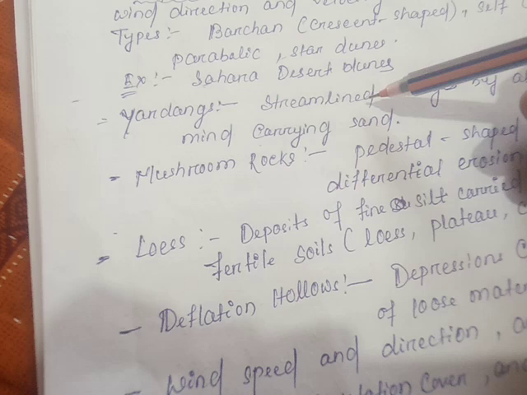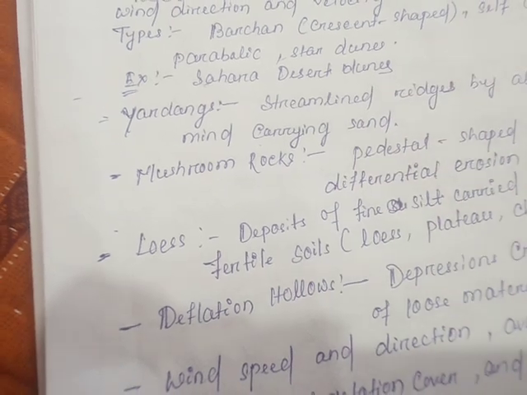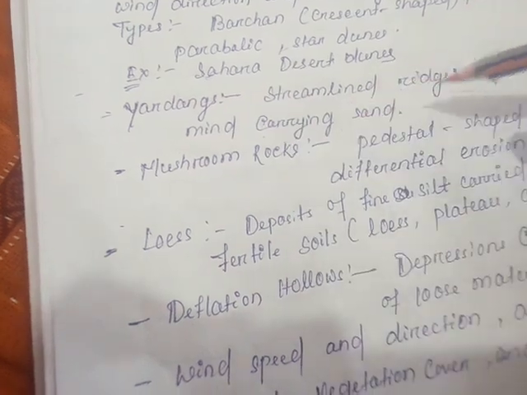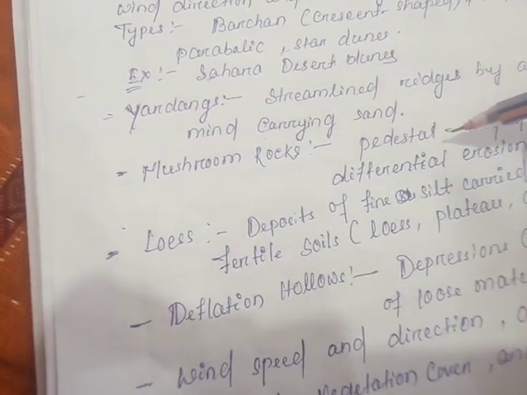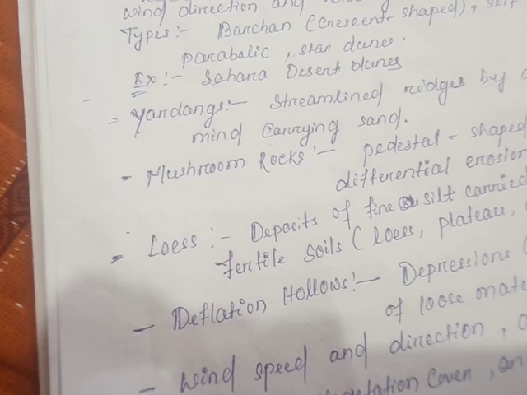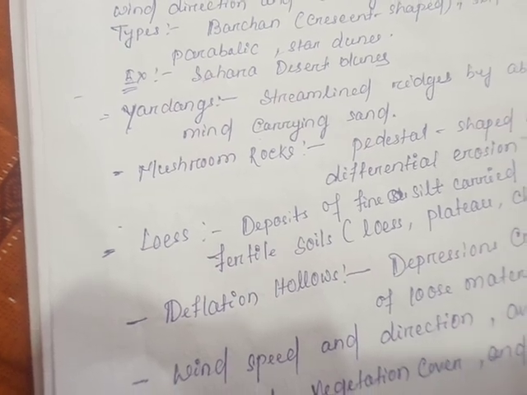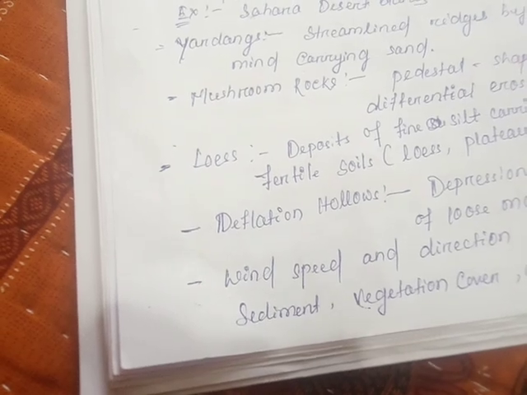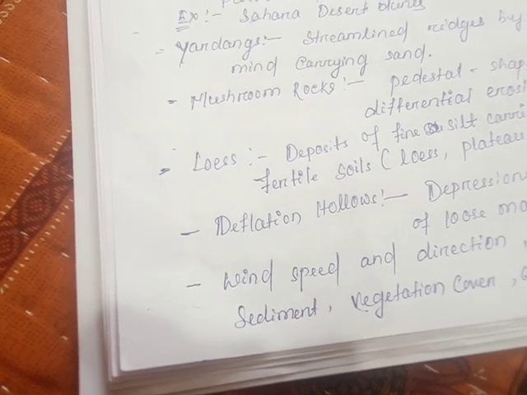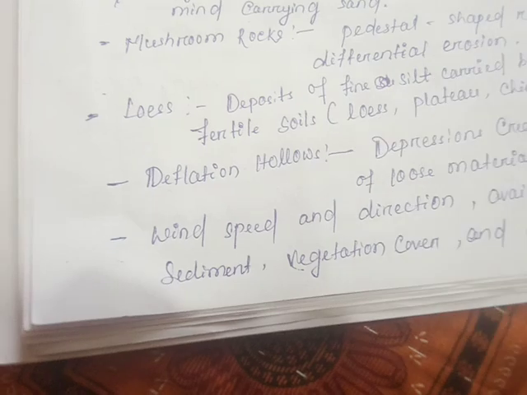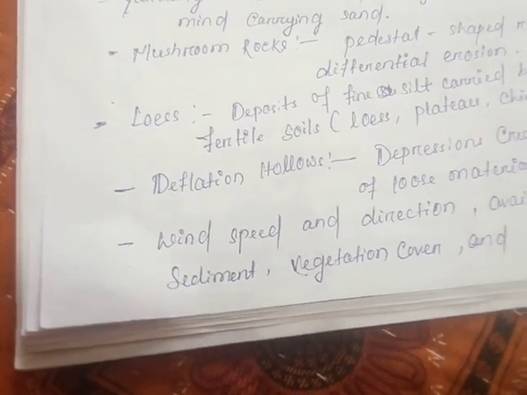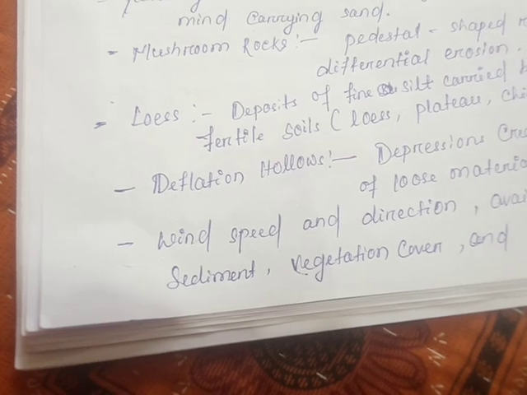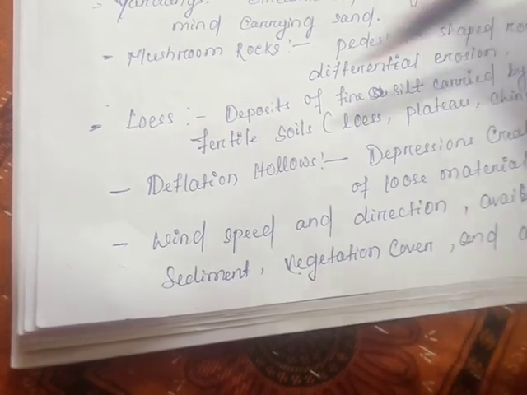Yardangs are streamlined ridges formed by the abrasion of wind-carried sand. Mushroom rocks are pedestal-shaped rocks formed by differential erosion. Then loess: deposition of fine silt carried by the wind, forming fertile soil. Example: the Loess Plateau of China.